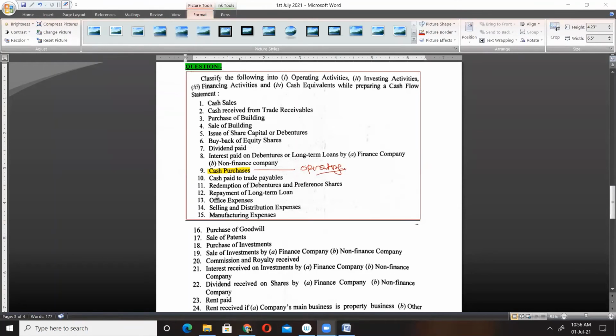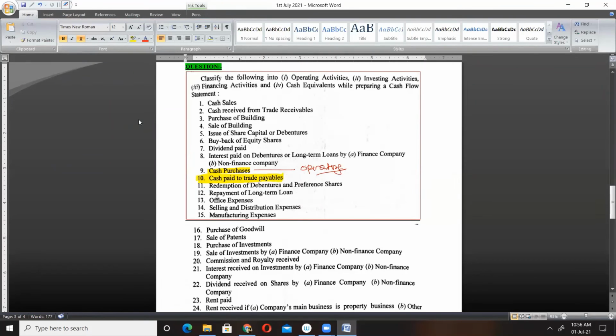Okay. Cash paid to trade payables, number 10. Shubham, financing?